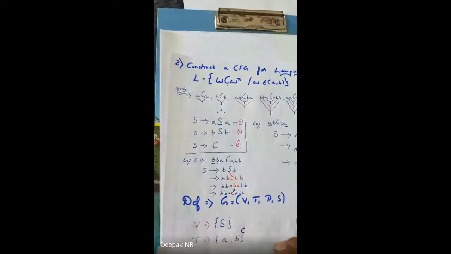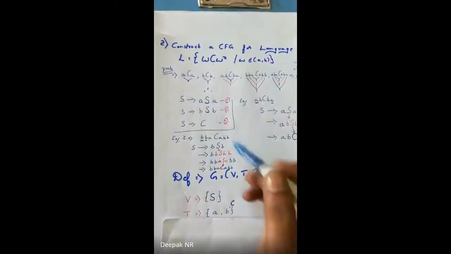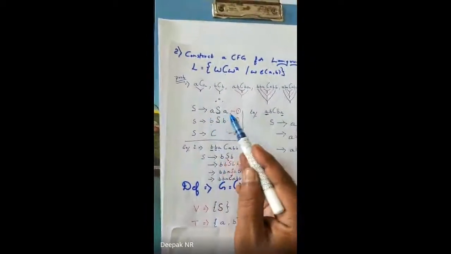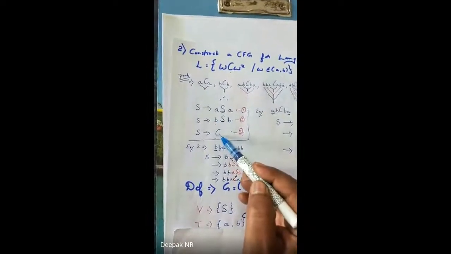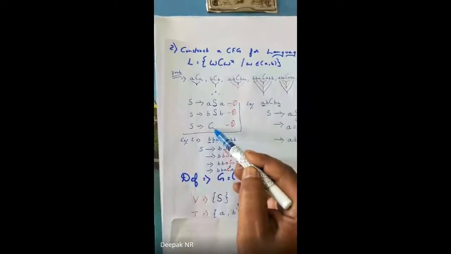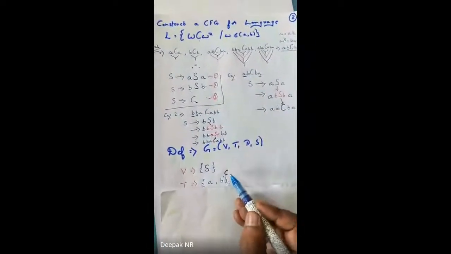Variables are written in capital letters. Then next, what is T? T stands for terminal. How many terminals have you used? A, B, B. So I have used A and B. And what is this C? Even here, I represent C as a terminal only. So the terminals are A, B, and C.